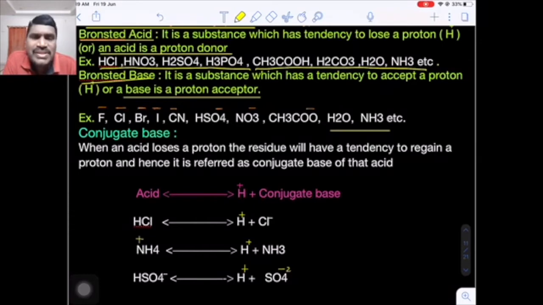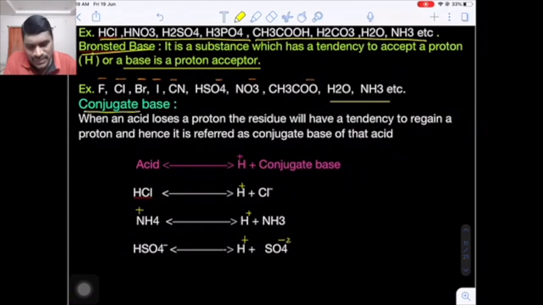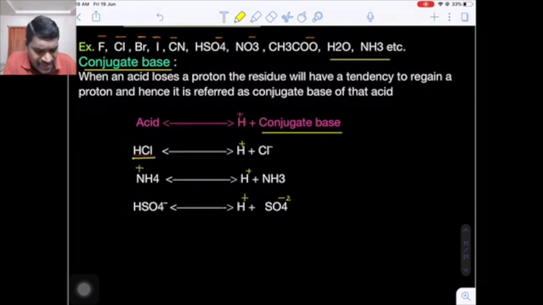Such species which act as both acid as well as base are nothing but amphoteric species. Now here, what is the definition of a conjugate base? When an acid loses H plus ion, the residual part which is obtained is known as a conjugate base.